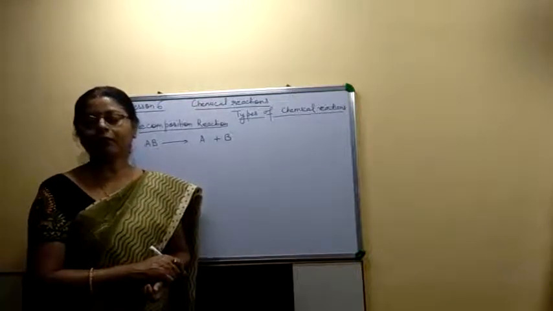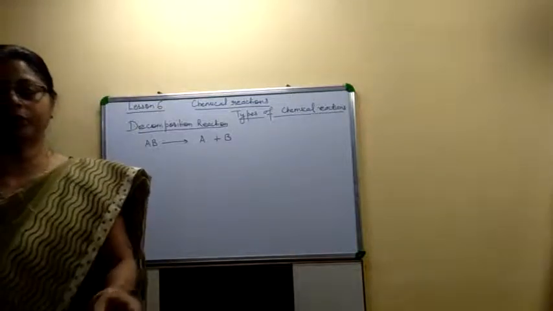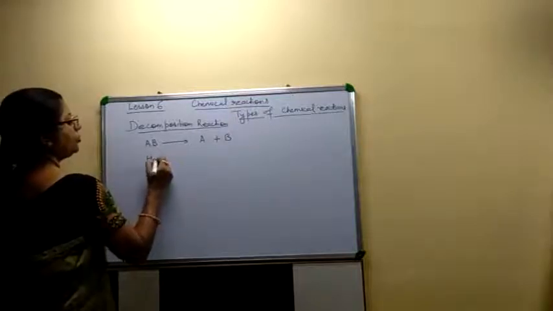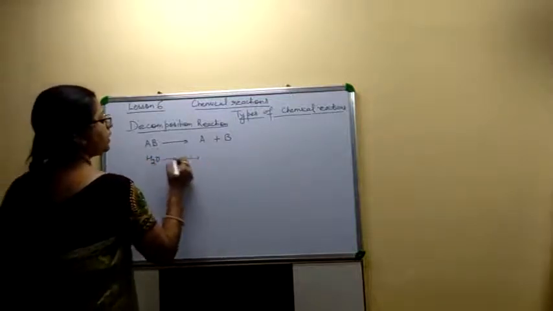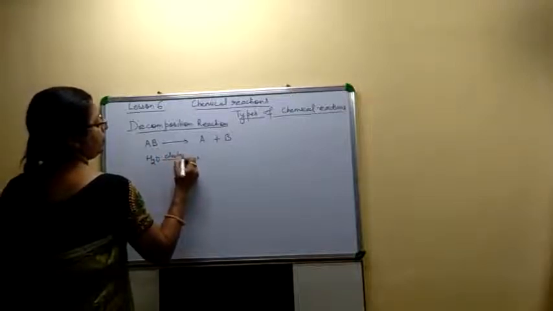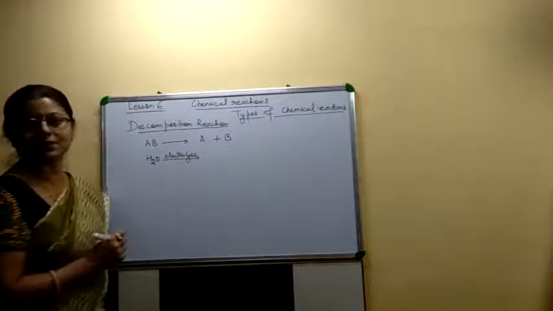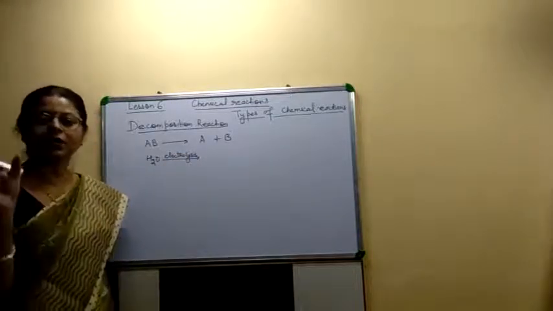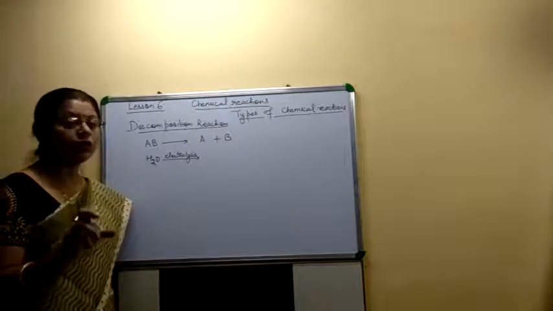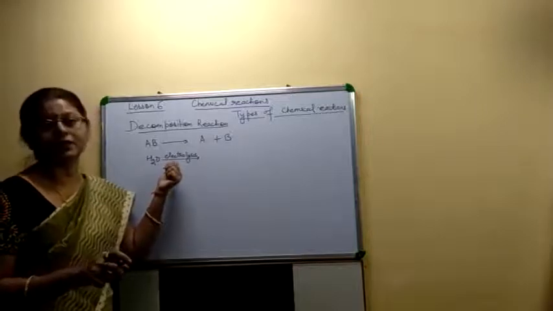For example, when the electric current is passed through water molecules, this process is known as electrolysis. Lysis means breakdown. How do the molecules break? In the presence of electricity.